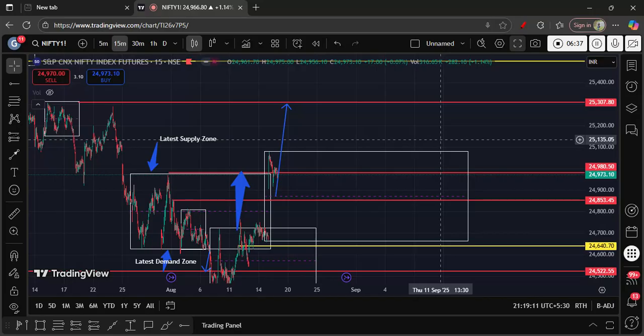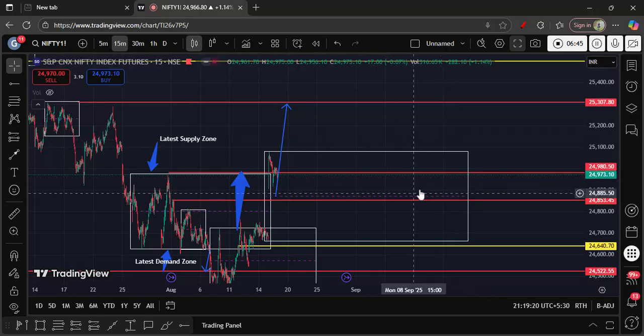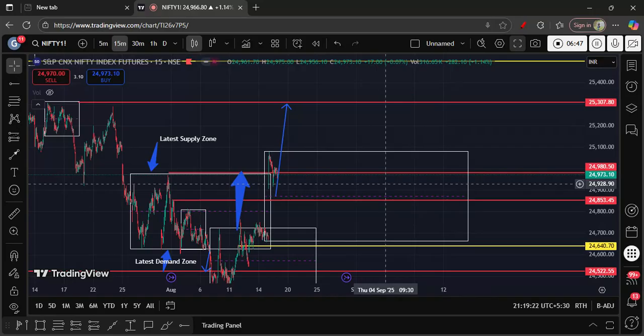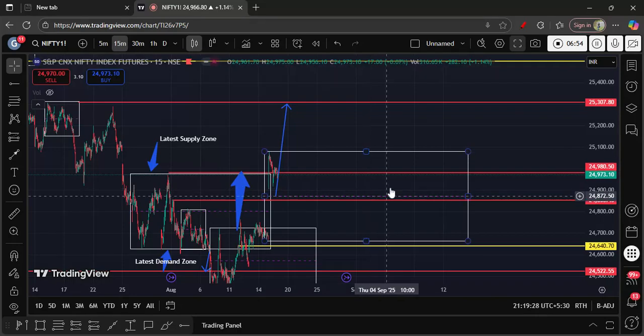So this is the analysis of this week and the expectation for the coming week. Overall, we are still following the bullish structure. The reactions around 24,000 will tell us if the bias remains strong, or if the market will cool off into sideways movement within a range.